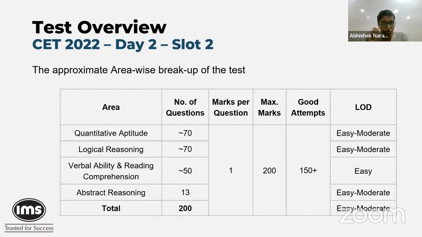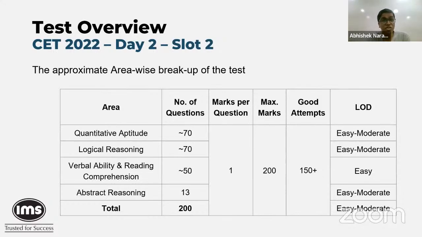So that's your distribution. The easy section, again, continued to be verbal for the most part. Again, for the abstract reasoning questions, there were a couple of questions here and there that were slightly time consuming, but like I said, nothing extreme along the lines of, let's say, half the section was difficult or something like that. Broadly, everything was easy to moderate, and we will end up with roughly the same attempts of close to 150 plus. Right? So that is the overall distribution.